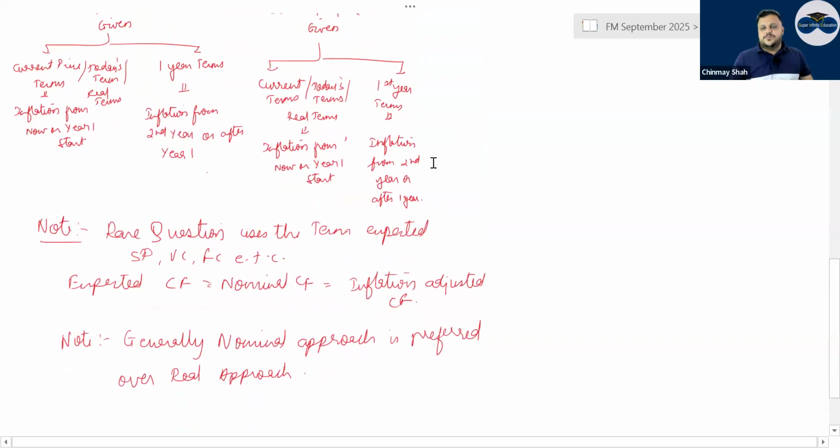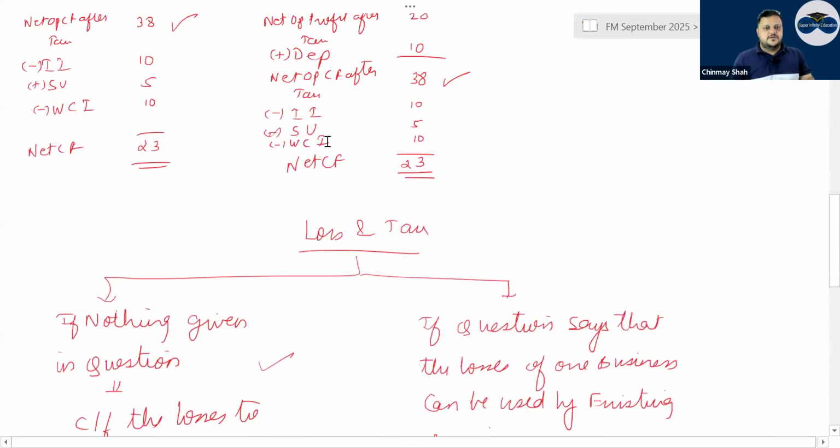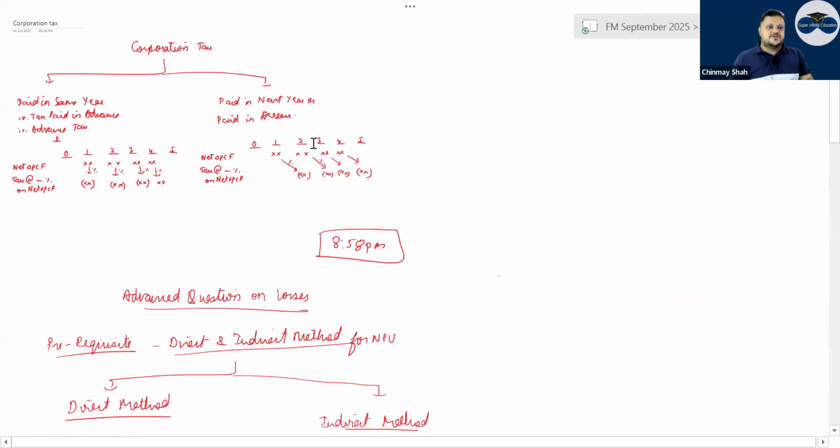So if a lot of you ask me, sir, if nothing is said whether to find nominal NPV or real NPV, the base is nominal NPV. If the question specifically tells you to calculate real NPV, then only do real NPV. But if nothing is given, your nominal approach is always preferred because if inflation rates and everything is given, it will have the same effect. Now see, when you say about tax, right?